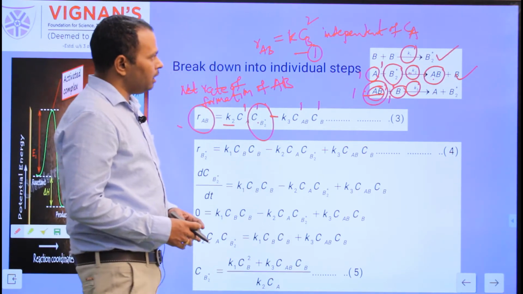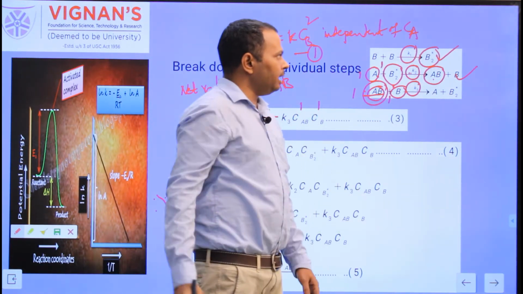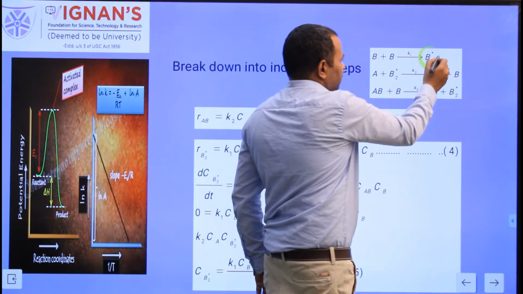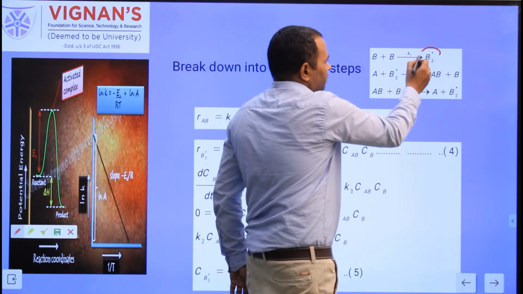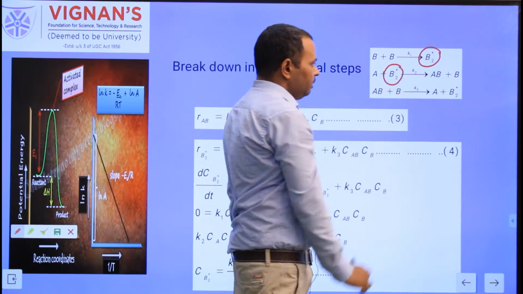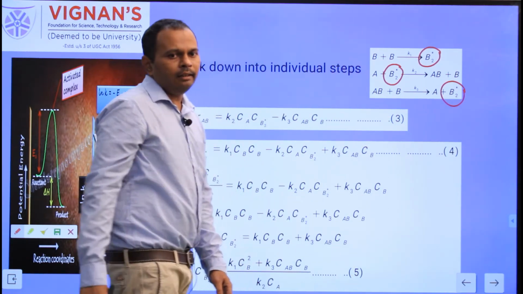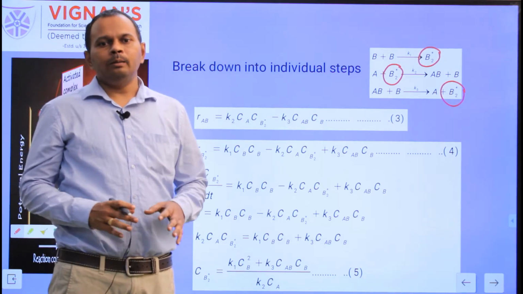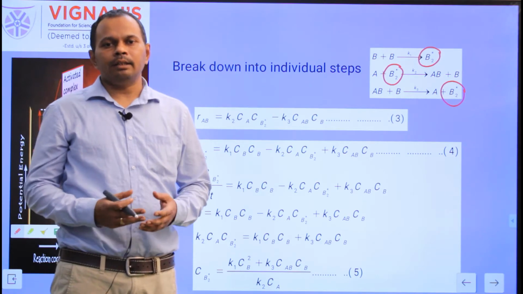Why the net rate of B2 star? In the first reaction, B2 star is there on product side. In the second reaction, B2 star is there on the reactant side. In the third reaction, B2 star is there on the product side. So to find the concentration of the intermediate, we need to find the net rate of formation of B2 star. Based on that only, we can find the concentration of the intermediate.